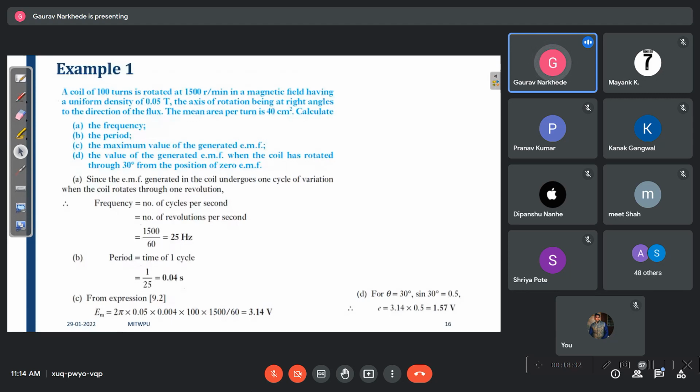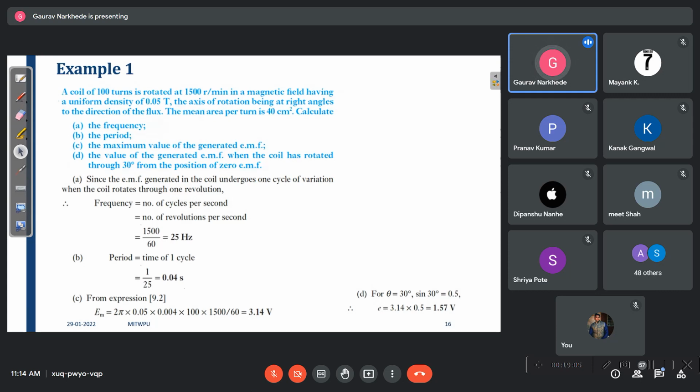What is 0.05 Tesla? That is capital B, right? The mean area per turn is 40 centimeter square. What is 40 centimeter square? It is the area, right? We need to convert it into meter square, so it will be 0.004 meter square. Calculate. Can we calculate the frequency? Once we get the frequency, can we calculate the time period? The reciprocal of frequency is the time period, right?